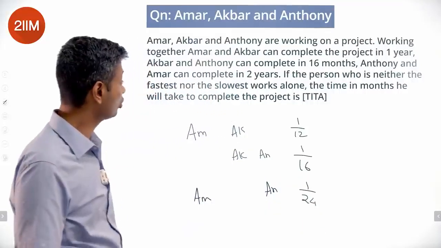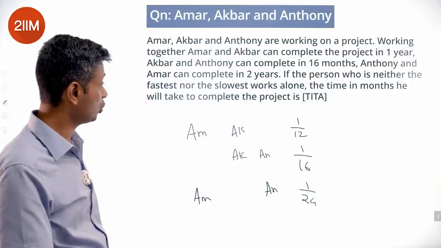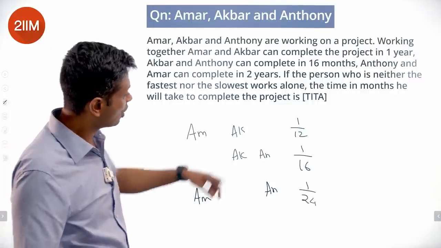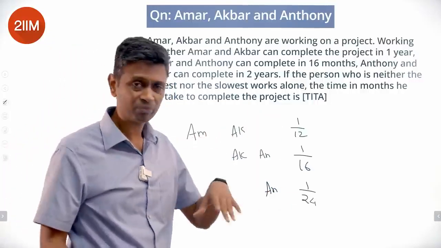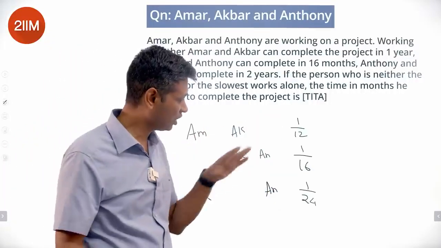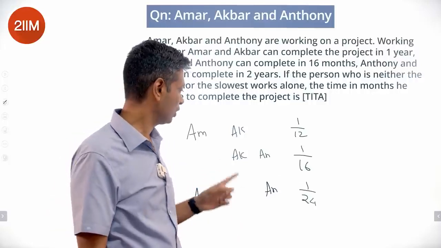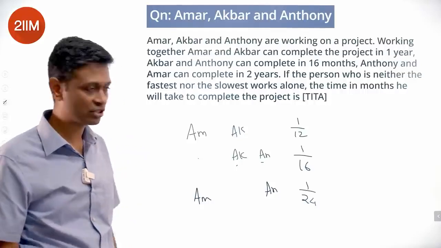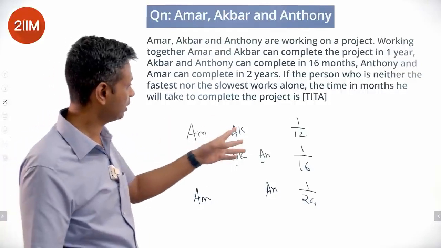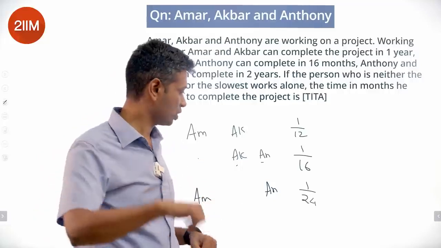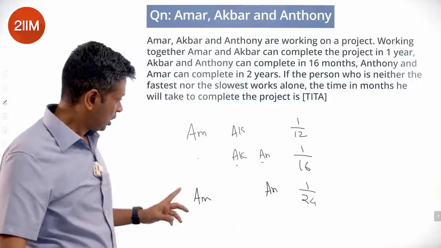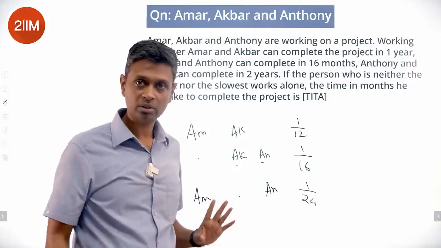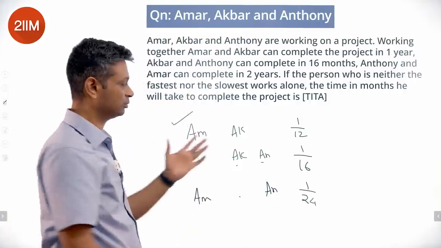The person who's neither the fastest nor the slowest works alone. The time in months he will take to complete. 1/12 and 1/24 are the two extremes. 1/16 is the middle number. So we are looking at Amar's speed, the missing number. Amar is neither the fastest nor the slowest. Amar plus Akbar can finish 1/12, the slowest is Antony. Amar plus Antony will take 24 months, the quickest is Akbar. We want to find Amar's speed from these equations.